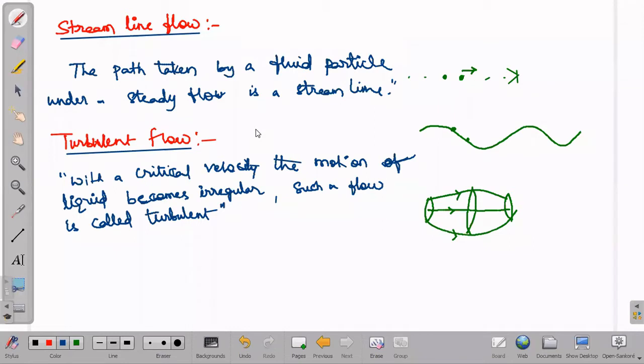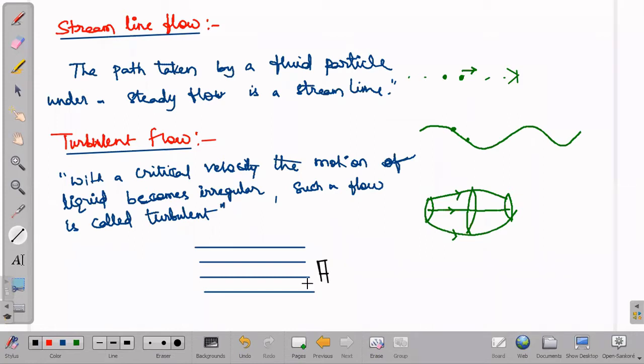Next, if we see a diagram for this, suppose all the water particles, whatever liquid we take, are going like this. Meanwhile, I place some obstacle in between, a little bigger. What happens?